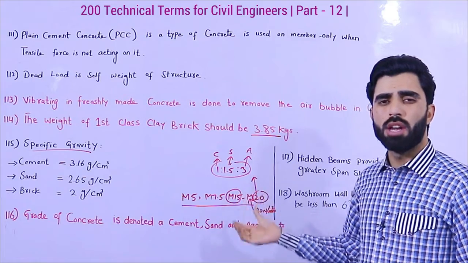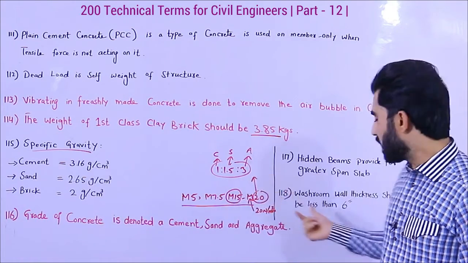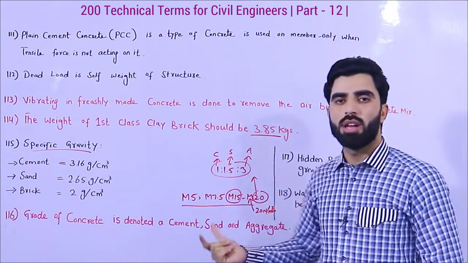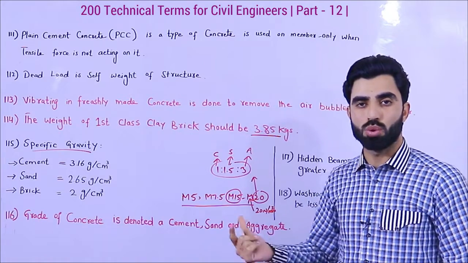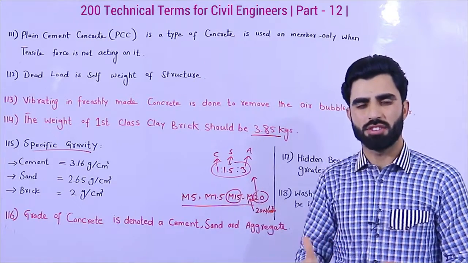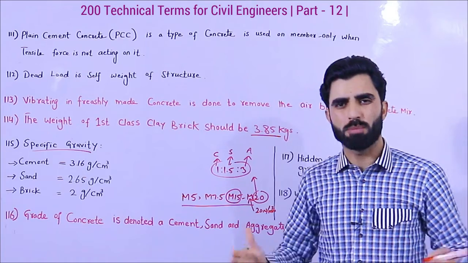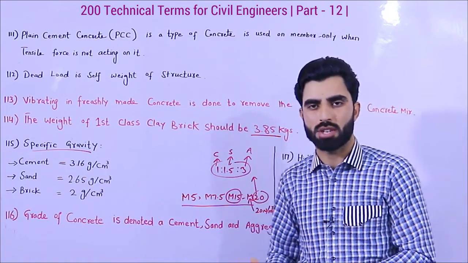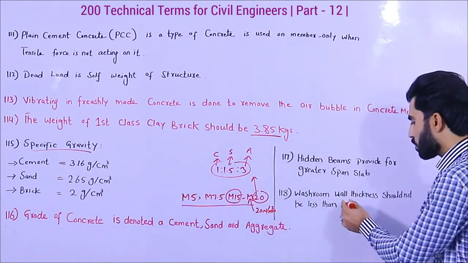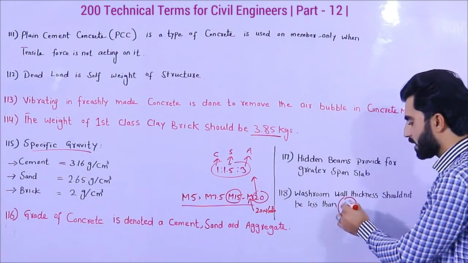It can also make more problems, it can cause cracks, etc. So try to use 6 inches, not less than 6 inches.